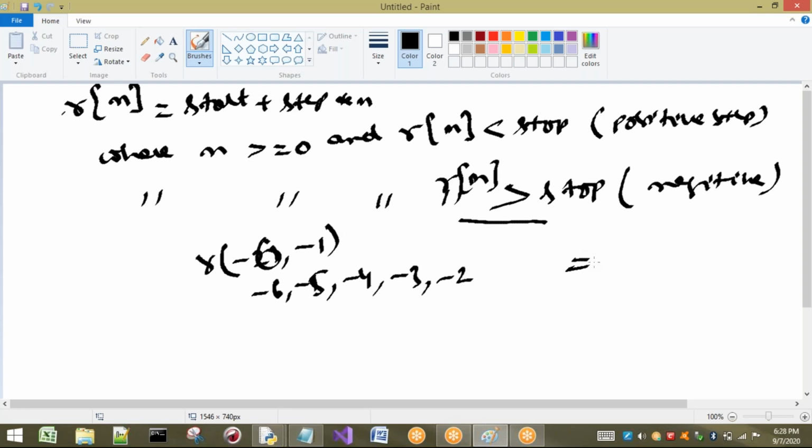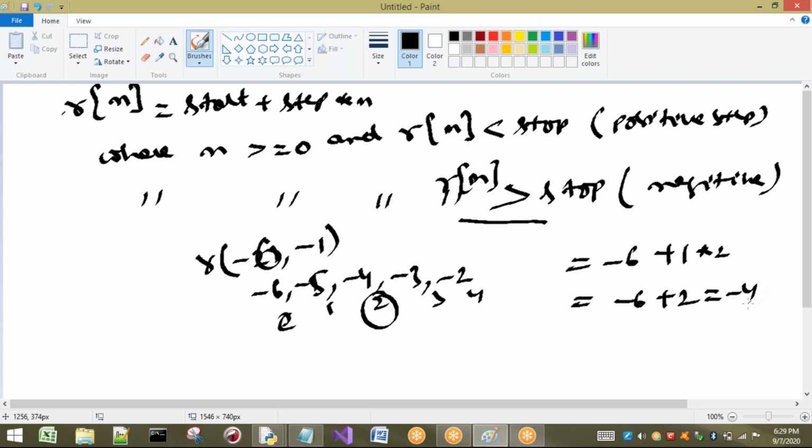I will find out this value. Indexes are 0, 1, 2, 3 and 4. So I want to find this value now. Start is minus 6, plus step, which by default is 1, and which index do I want? The second index, so into 2. So we are going to get minus 6 plus 2, that equals minus 4. So we got this minus 4.